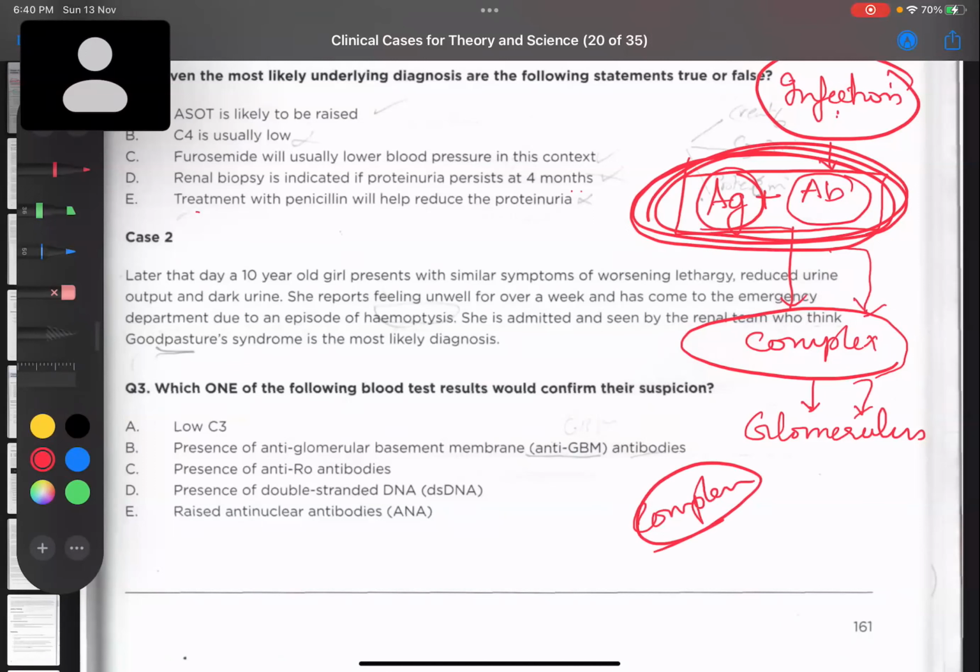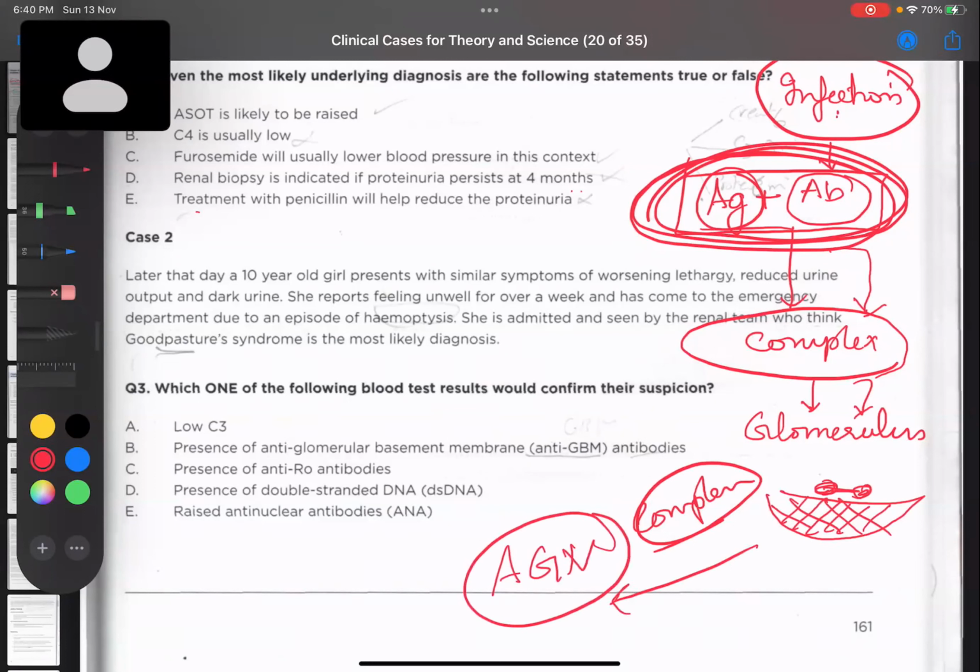But since this antigen-antibody complex is actually sitting on the glomerulus, that will ultimately lead to destruction of the glomerular membrane. And that is going to lead us to acute glomerulonephritis, inflammation, itis. So this is a kind of type 3 hypersensitivity, or this is why we have this.